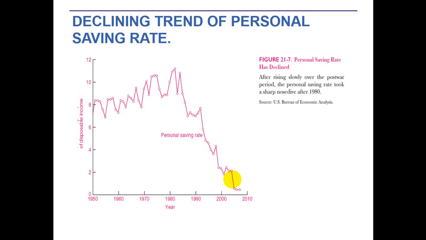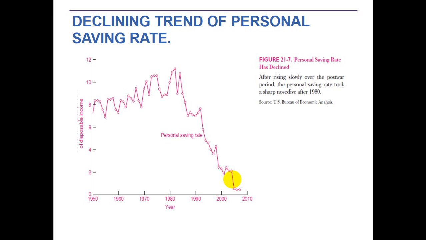National saving is composed of private and government saving, which we have studied earlier. A high-saving nation has a rapidly growing capital stock and enjoys rapid growth in its potential output. When a nation's saving rate is low, its equipment and factories become obsolete and its infrastructure begins to rot away.